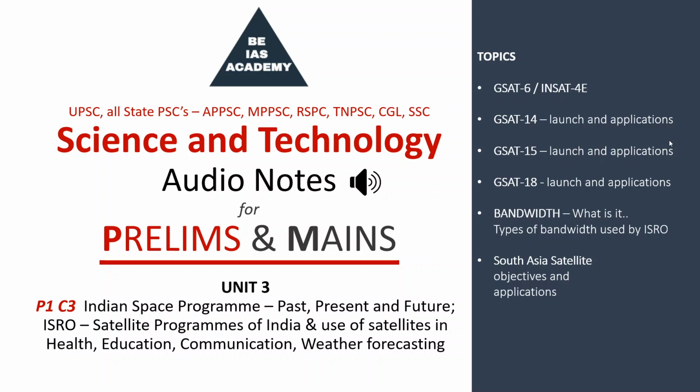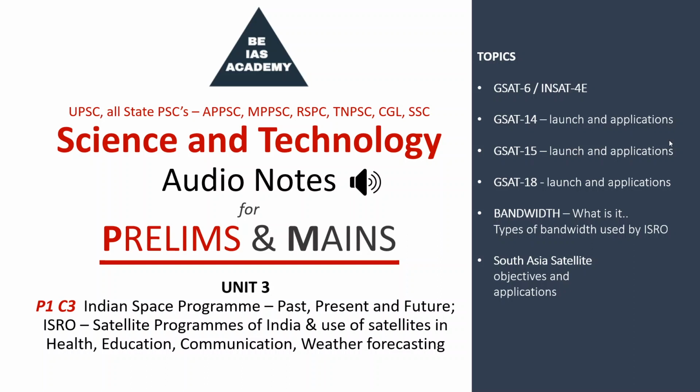It has 48 communication transponders. Out of 48 transponders, 24 are C-band, 12 are C-band extended transponders and the remaining are 12 Ku band transponders. The satellite additionally has Ku band beacons as well. Applications: it is used in telecommunications, DTH, banking, military services, and all other communications as well.